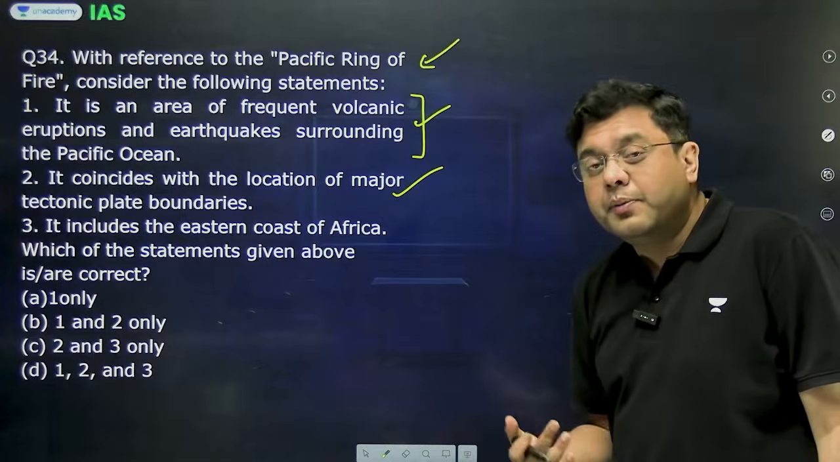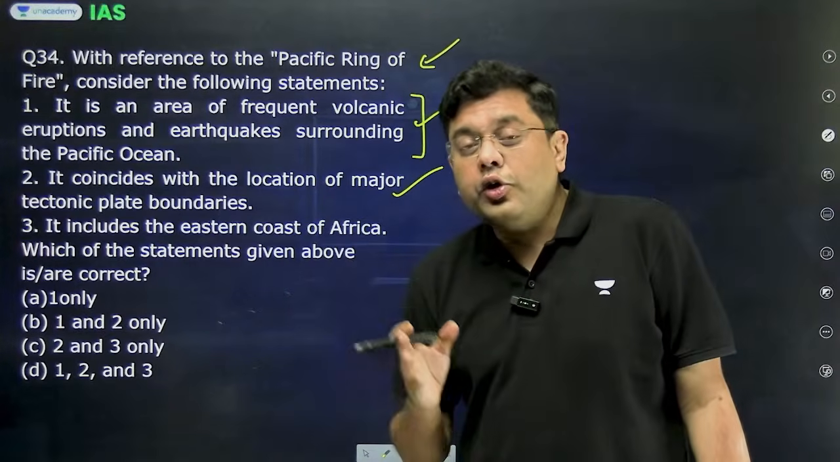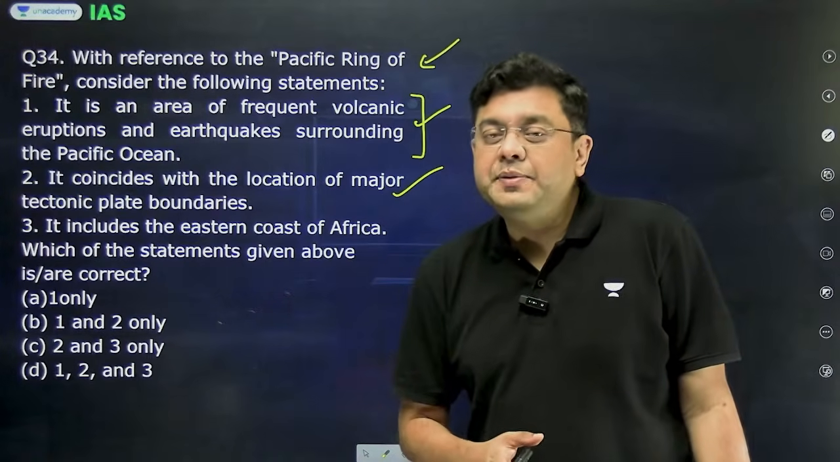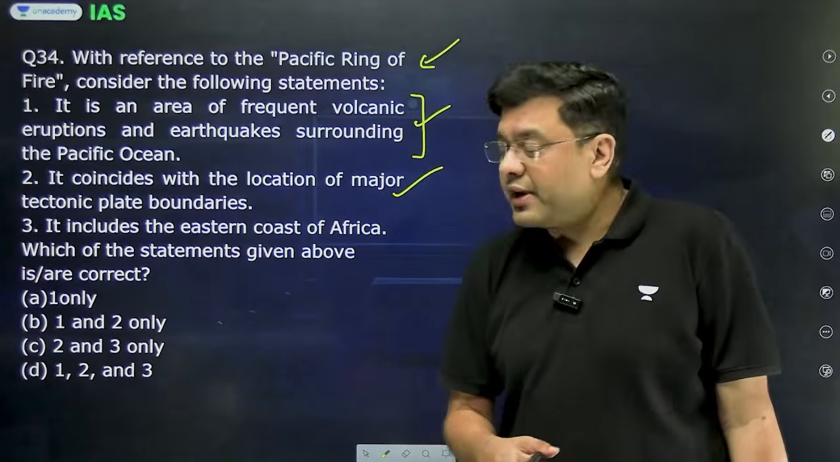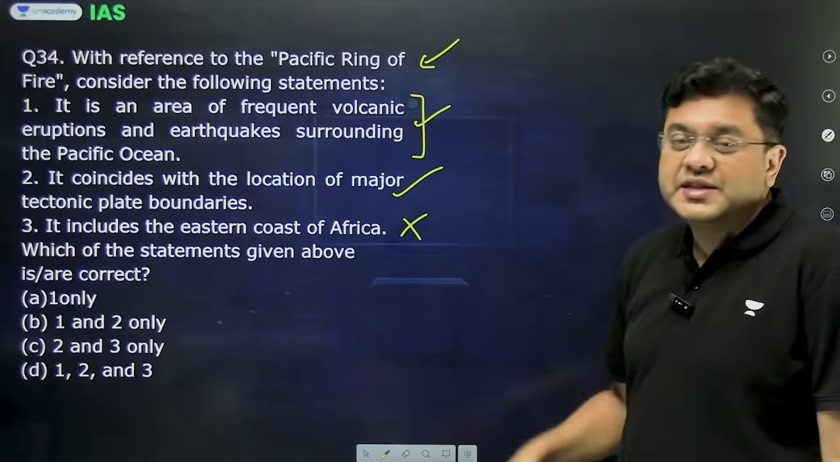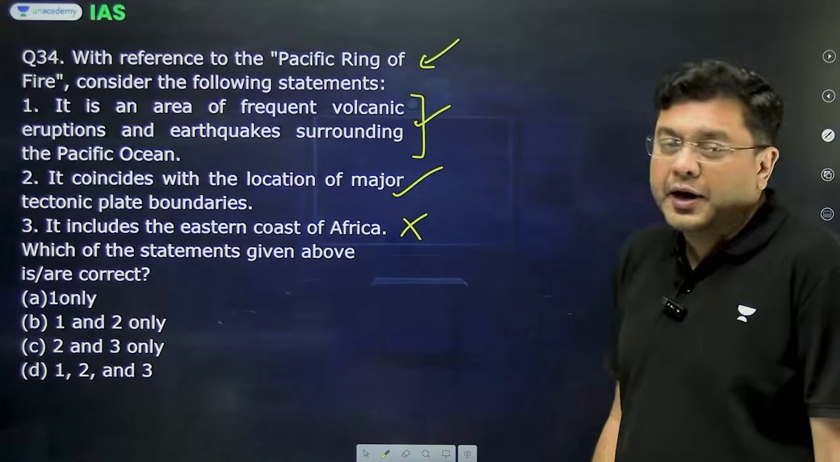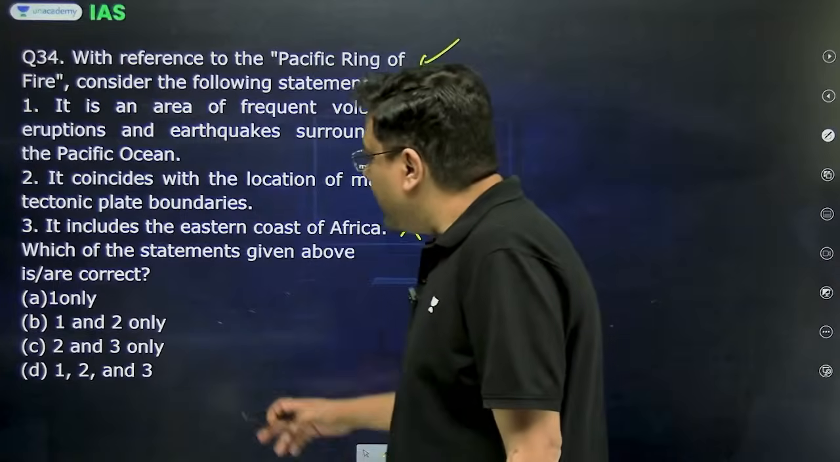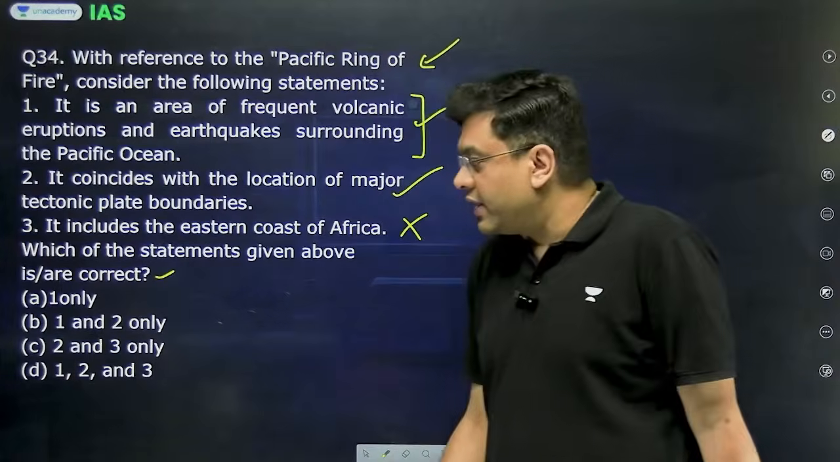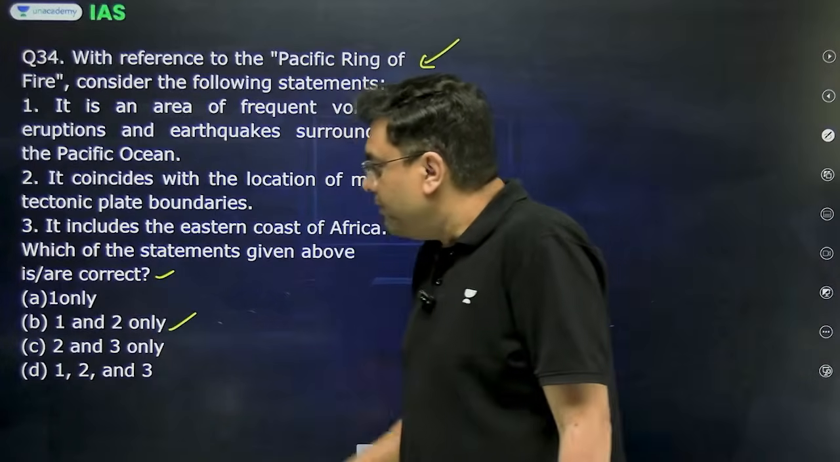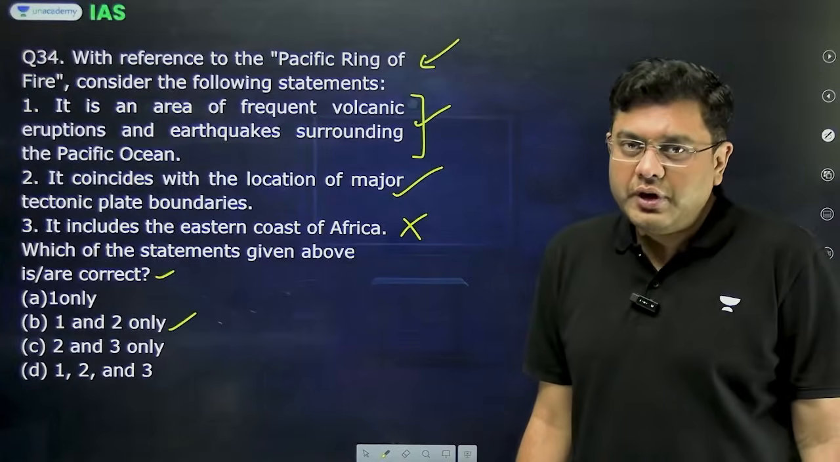That is around the region of Somalia, the region around the Horn of Africa, all the way extending up till around Madagascar and South Africa. That region in the western part of the Indian Ocean is not a part of the Pacific Ring of Fire. So we have to find out which of the statements is or are correct. The correct statements are B, that is 1 and 2 only.